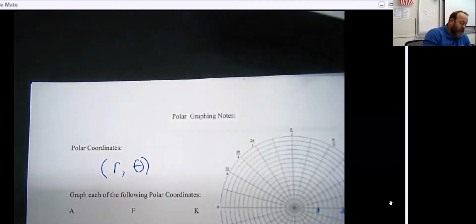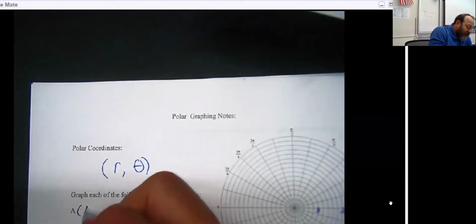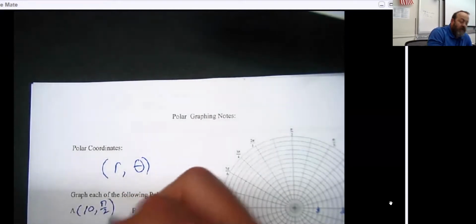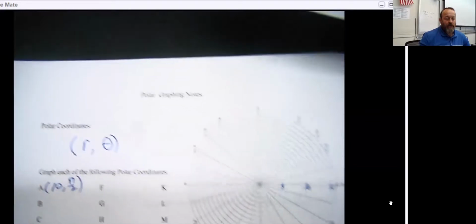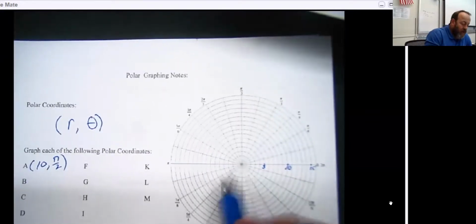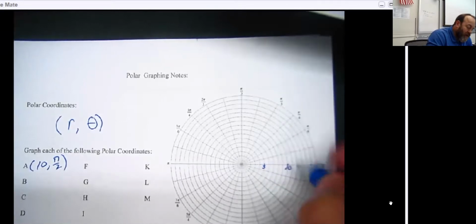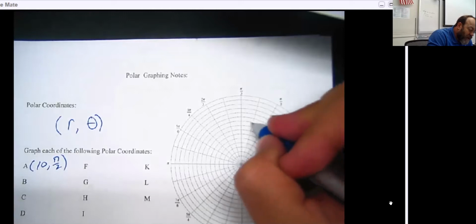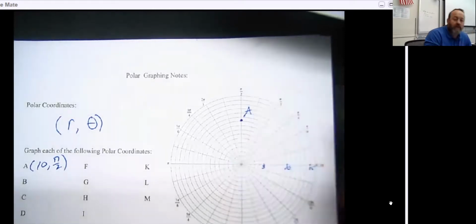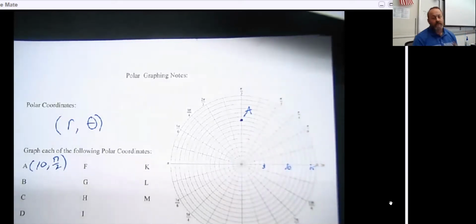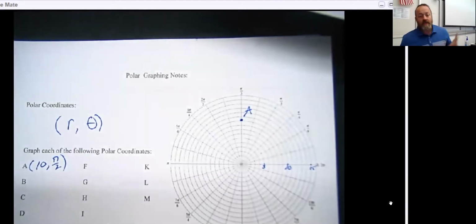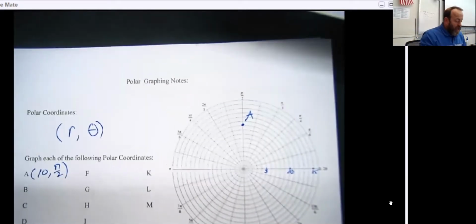So if we were going to say, look at something like 10 comma pi over 2, and we wanted to label that, then that would say go out a radius of 10. I marked this to make it a little bit easier. And then let's follow that through that 10 to the angle pi over 2. And so this coordinate right here, this polar coordinate, is actually A. And I hope that makes sense.